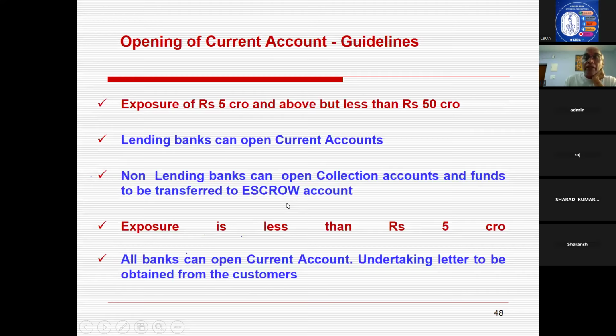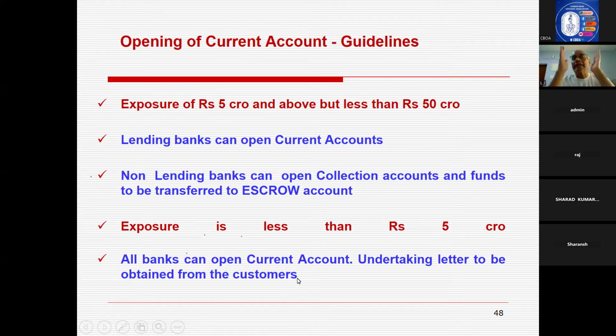This is the mechanism. If the exposure other than OCC is 5 crores and above but less than 50 crores, then lending banks can open a current account. All the lending banks can open a current account. Non-lending banks can open only collection accounts, and the funds are to be transferred to the escrow account. If the exposure is less than 5 crores, all banks can open a current account, and an undertaking letter is to be obtained from the customer.